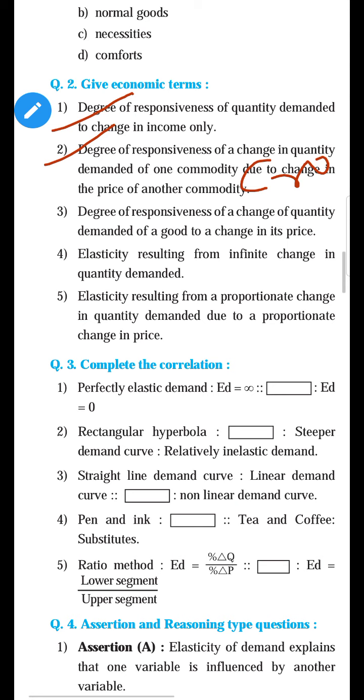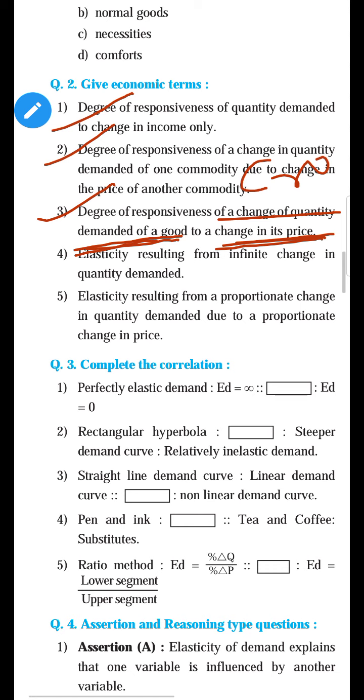Let us move towards the third. The degree of responsiveness of change in quantity demanded of the commodity to the change in its price. So it is very simple. It means the demand changes only because of its price. So it is called price elasticity of demand. So the third answer is price elasticity of demand.